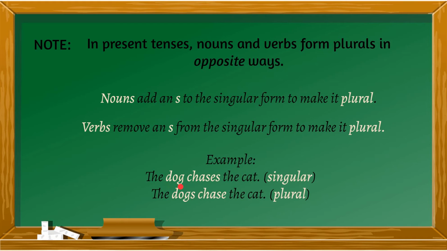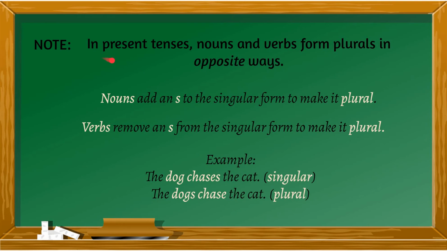Okay, let's take a look at some examples. The dog chases the cat. Dog here is singular. So your verb must also be singular. So you have to add s. It's not chase. The dog chase, chase is plural there. It should be singular. So chases the cat. But if your subject is plural, the dogs with s, chase now becomes plural as well. To make the plural form, you have to remove the s. So the dogs chase the cat. Here, your subject is plural, your verb is also plural.